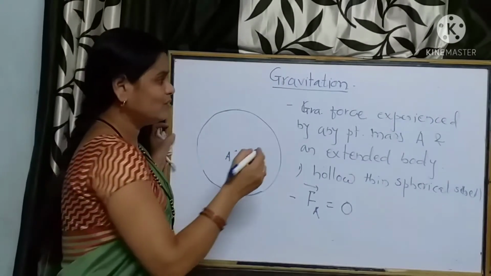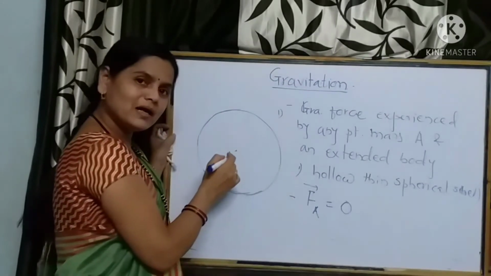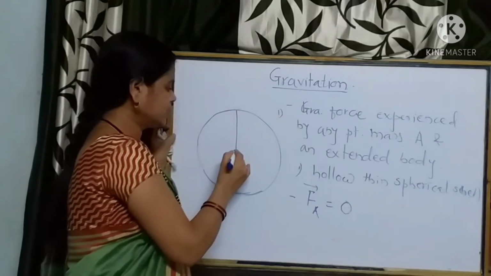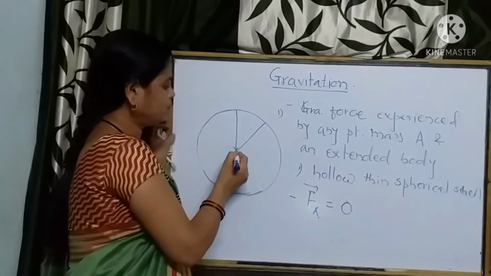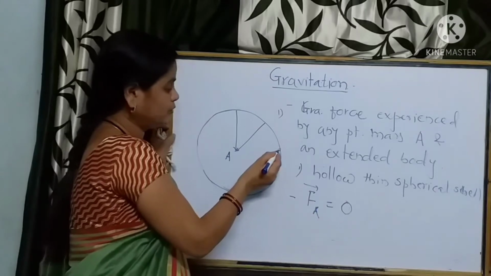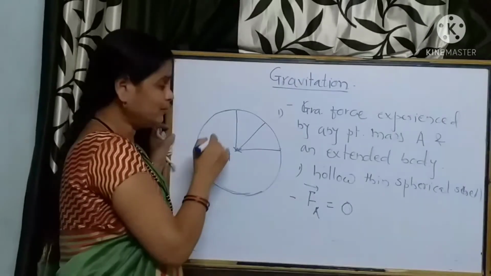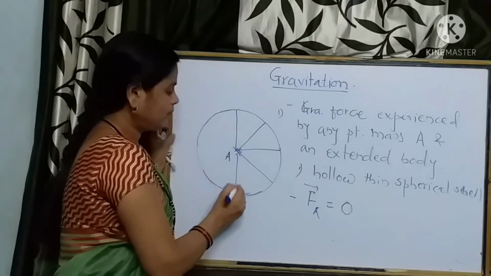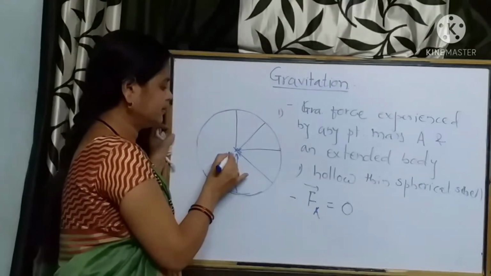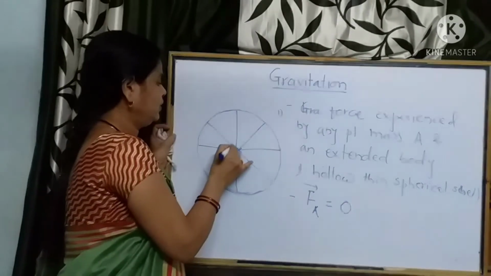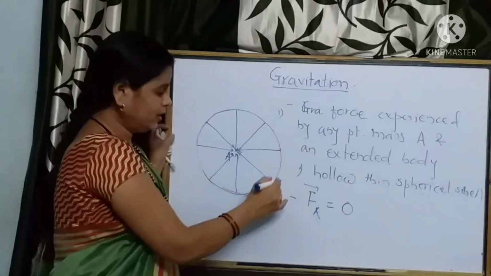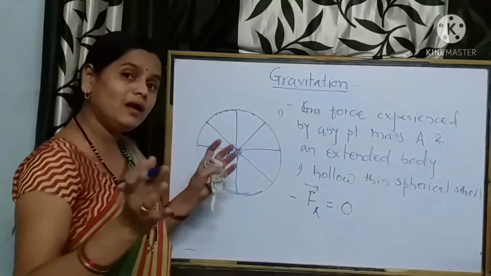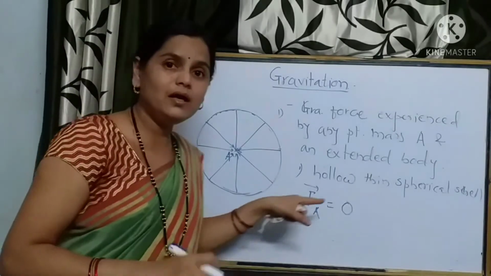Suppose this point mass is inside the shell. Then the forces due to this extended body on the point mass have equal magnitude but are oppositely directed, right? See here, this extended body is made up of a large number of points, each and every point with the help of which this extended body is made up.